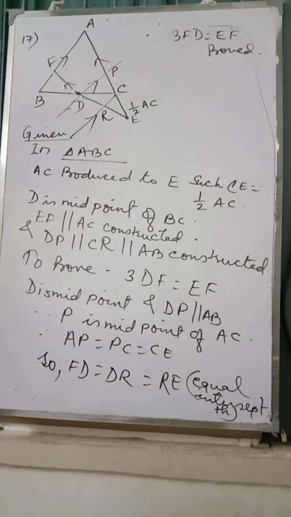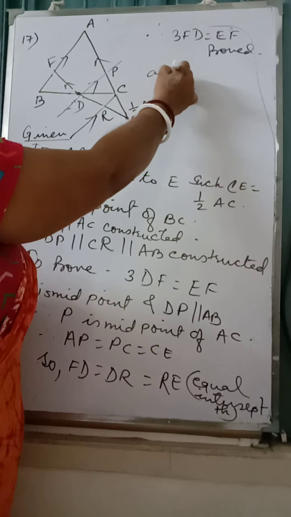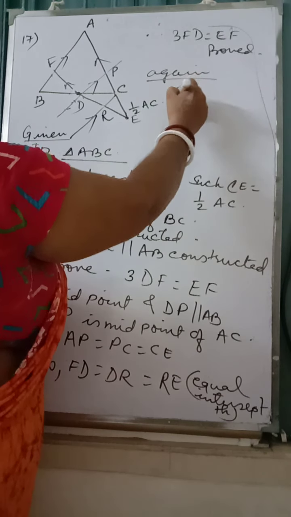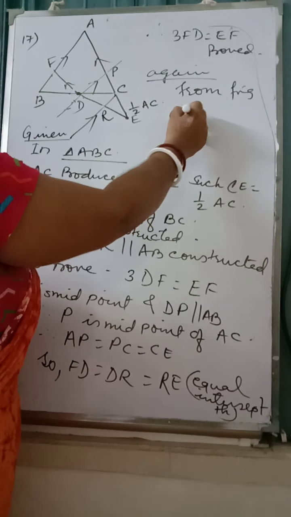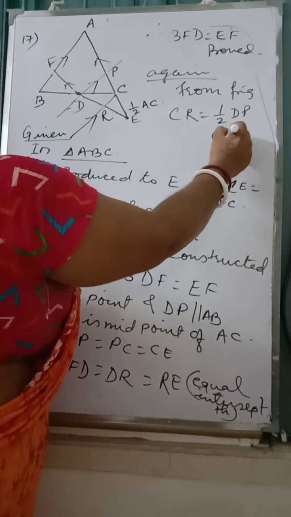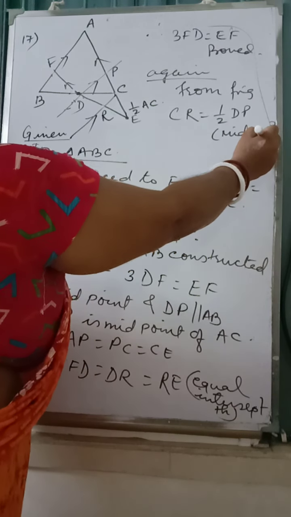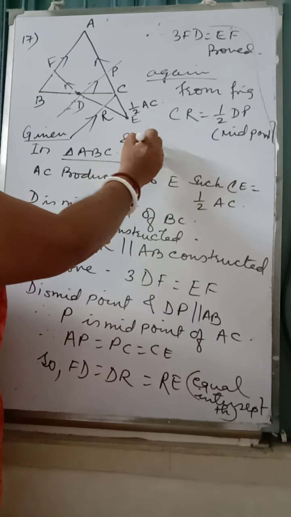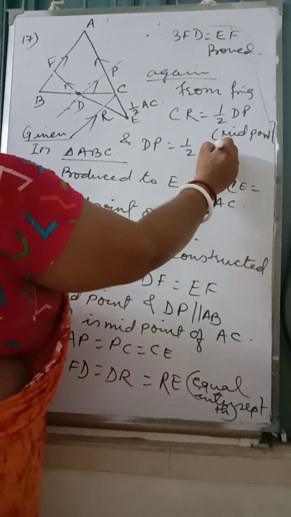Now again, from the figure, CR is equal to half DP, midpoint theorem. And DP is equal to half AB.